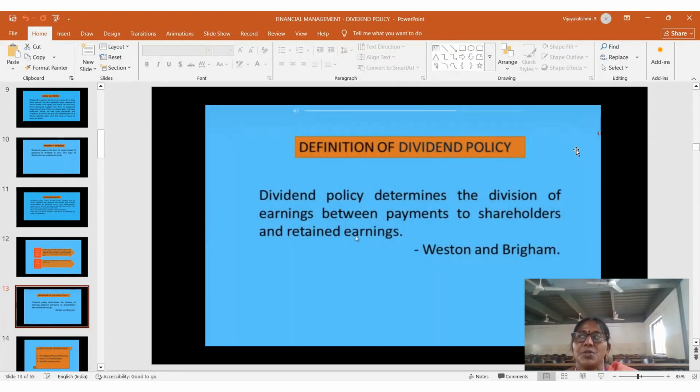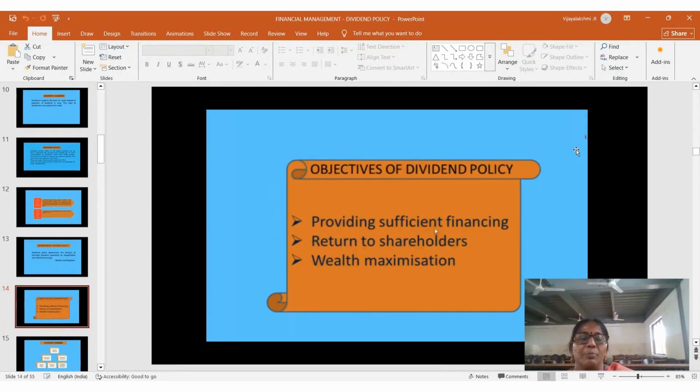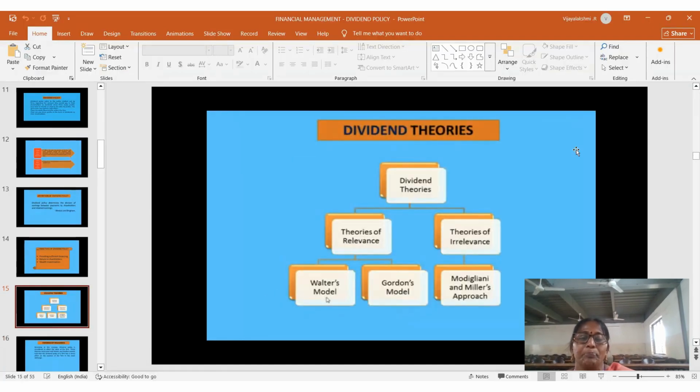Now, the definition of dividend policy. The dividend policy determines the division of earnings between the payments to the shareholders and the retained earnings. Objectives of dividend policy: providing sufficient financing, return to shareholders, and it also maximizes the wealth.